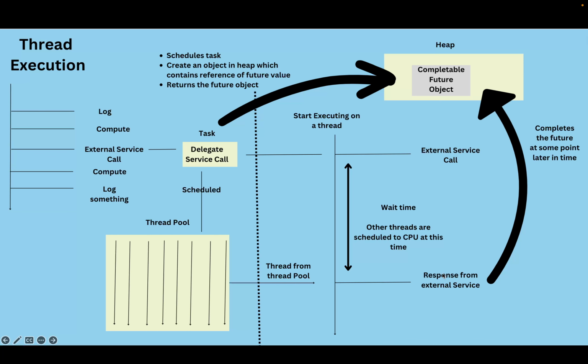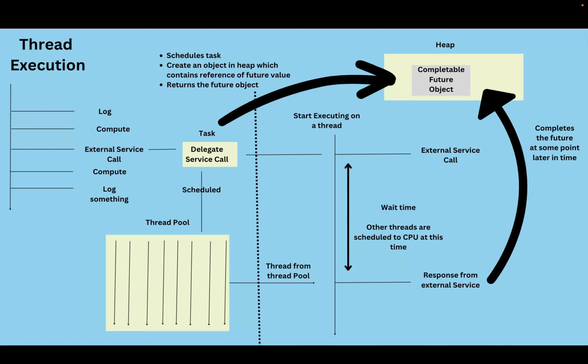So now the question is, you have the value, but it could be possible that your main thread has just finished, because this could have taken a long time and the main thread could have finished in that way. So how to get the value? So let's say you get a random number of 35 from some external API. This CompletableFuture now has value 35. So how will you print that? We will discuss in the next slides.